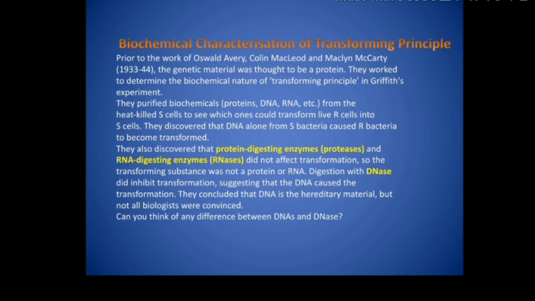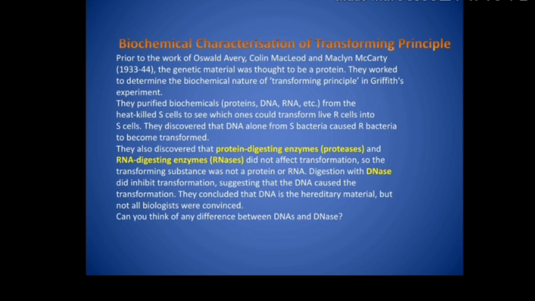Some of the experiments which they performed were, like the very first thing, the precipitation of transforming principle with alcohol, and it was found that it was not a carbohydrate. अगर ये कार्बोहाइड्रेट होता तो एल्कोहल के साथ प्रेसिपिटेट नहीं होता. But it precipitated with alcohol, so that is why it is not a carbohydrate. Okay, so these are some of the properties of different biomolecules, like properties of carbohydrate, protein and all. I hope you are aware of them.